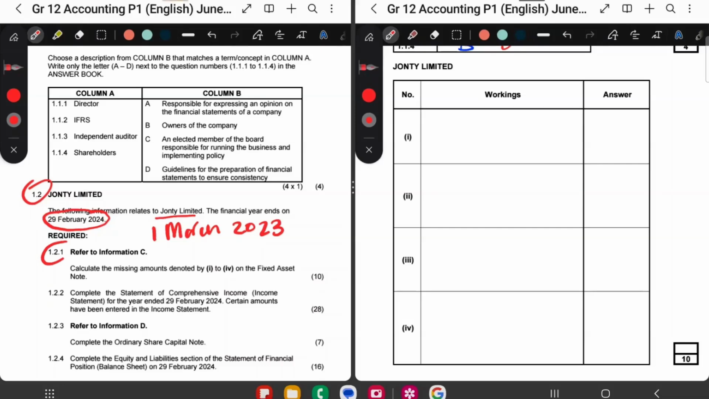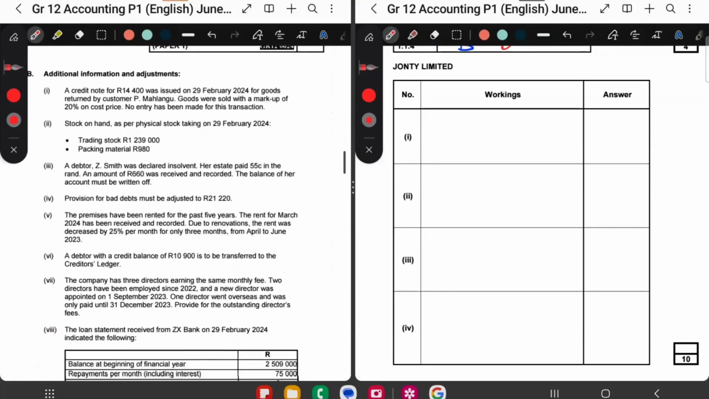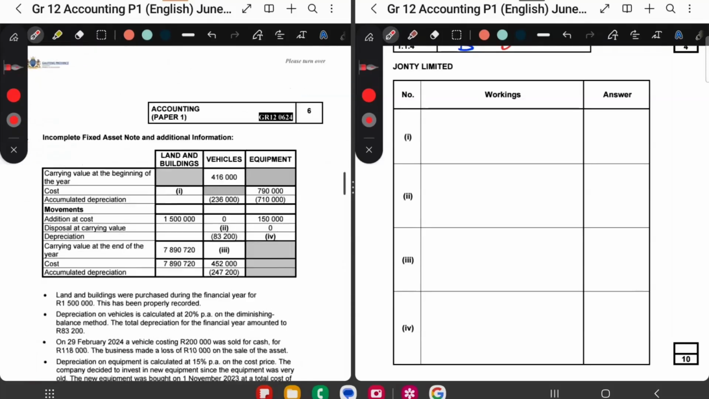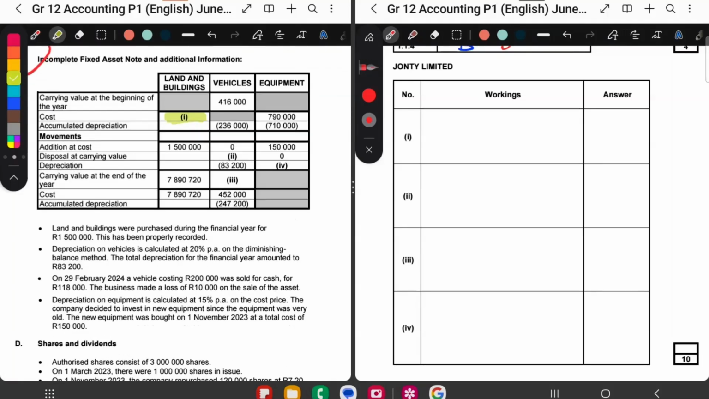And 1.2.1 says we have to refer to information C and we have to calculate the missing amounts in the fixed asset note. And this is for 10 marks. Okay, so let's go to information C and use information C to fill in the missing numbers. So to fill in the missing amounts. Okay, here we have information C. So missing amount number 1 falls under land and buildings. Okay, so the missing amount is the cost price at the beginning of the year.